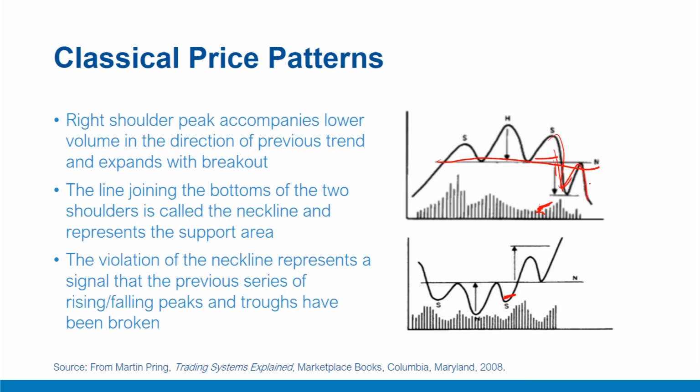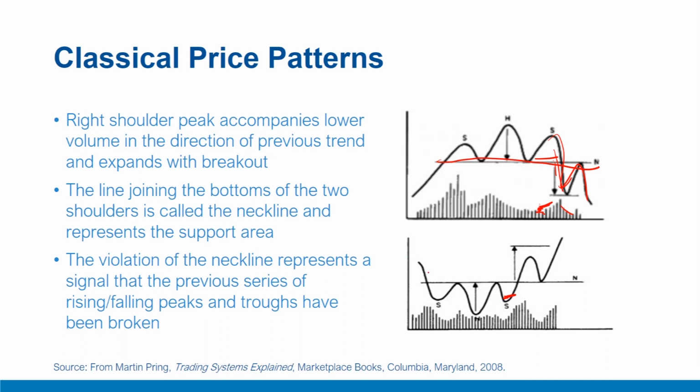The right shoulder represents the first lower peak and, at the bottom of the move following the breakdown, a lower trough. Moreover, since a right shoulder rally should be accompanied by a trend of shrinking volume like this, one that develops under the context of heavy volume provides a clue that the top will fail.